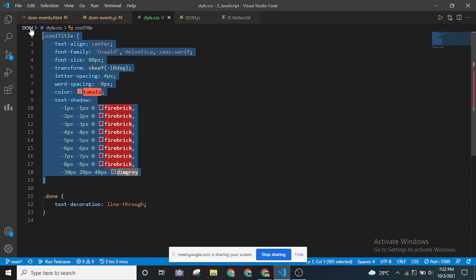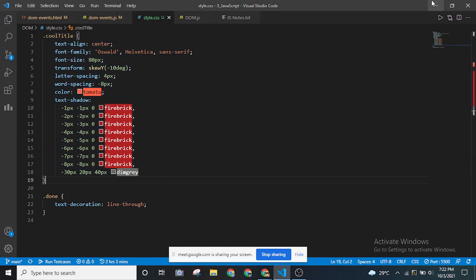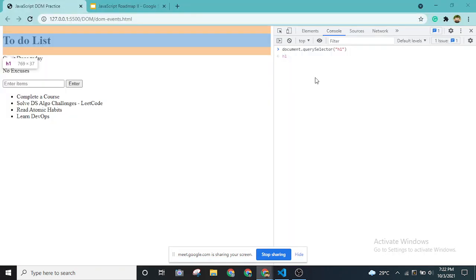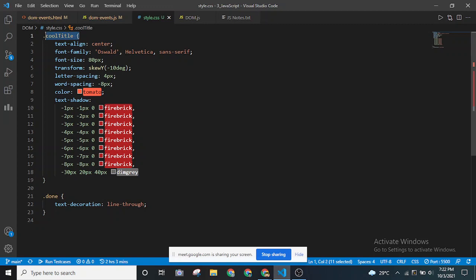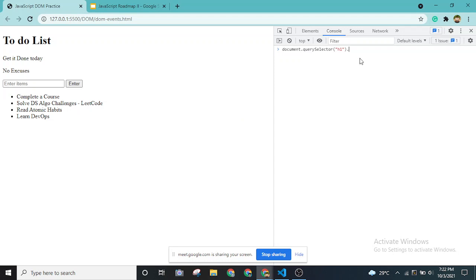Let me try to add this first style and show you how nice it is. Cool title is a class because I have added a dot in front of it. In CSS, if you put a dot before a name, it is a class.